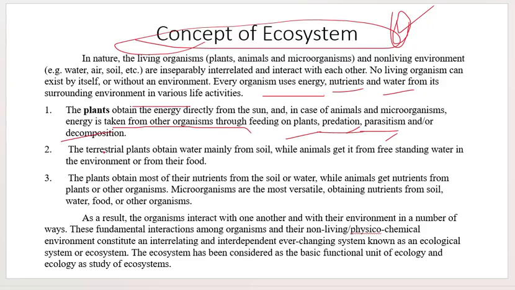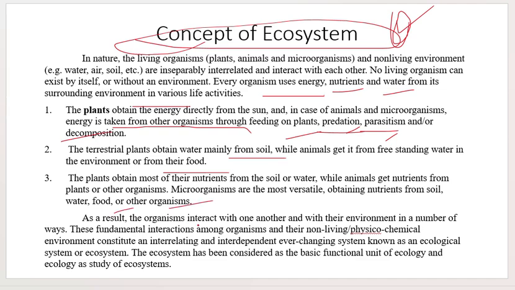The terrestrial plants obtain water mainly from soil, while animals get it from free standing water in the environment or from their food. Plants obtain most of their nutrients from the soil or water, while animals get their nutrients from plants or other organisms. Microorganisms, the most versatile, obtain nutrients from soil, water, food, and other organisms.